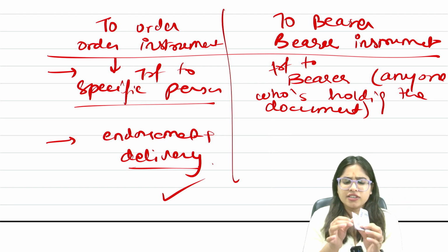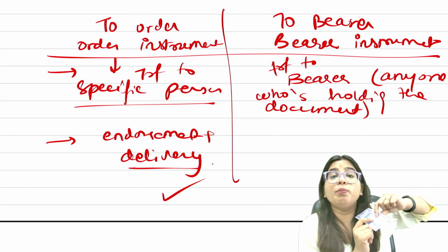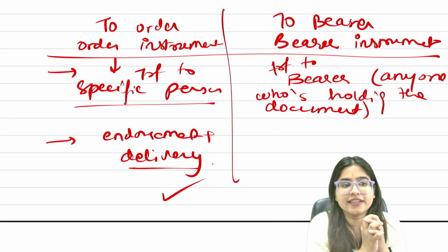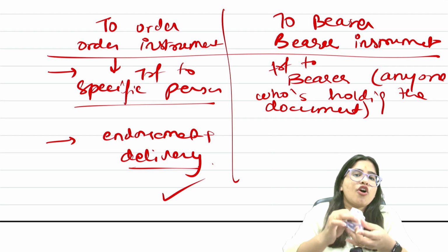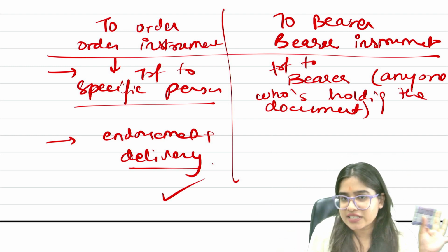No name is written here. No need to write any name. In this 100 rupees note, the governor is saying that I pay to bearer. Bearer means the person who's holding it, the person who's bearing it. So this document we will call a bearer instrument. I hope everyone is crystal clear.